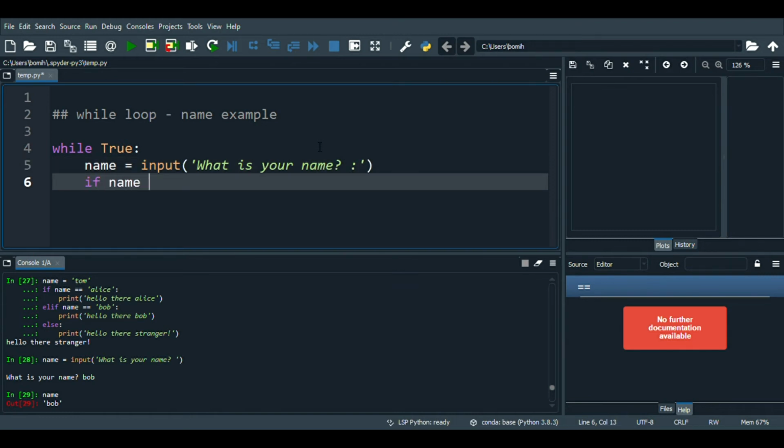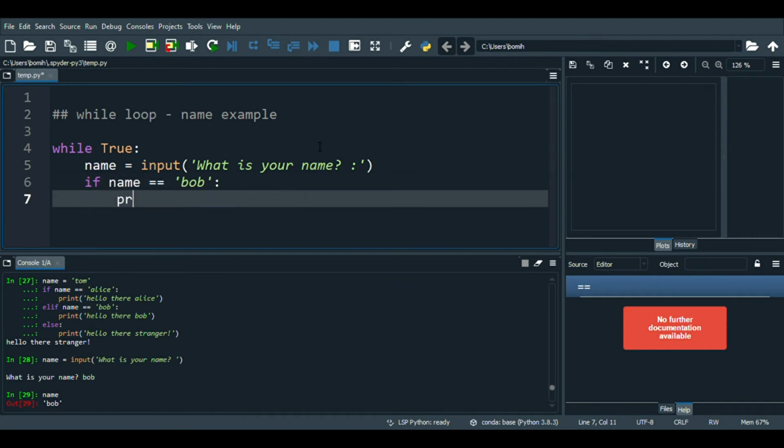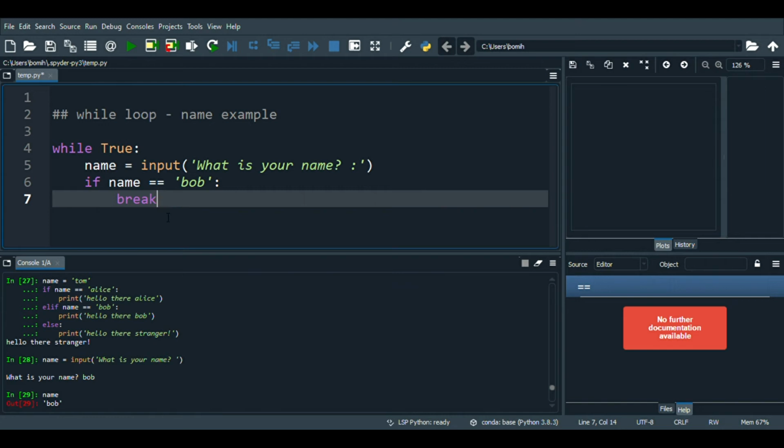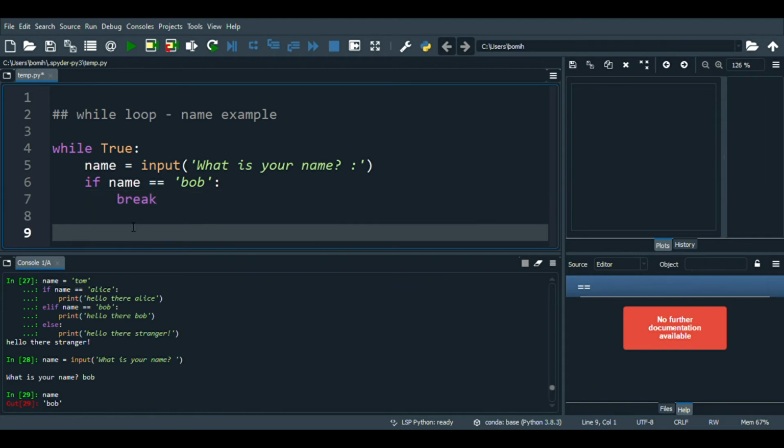And if the name is Bob, we want this to break. So we haven't gone over break yet. Break is kind of similar to spam equals spam plus 1. And why is that? It's because this acts as a stopping point.